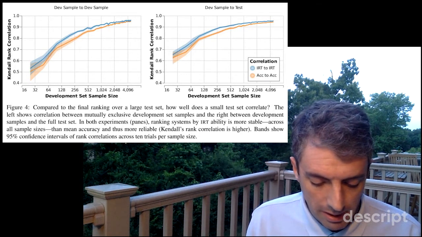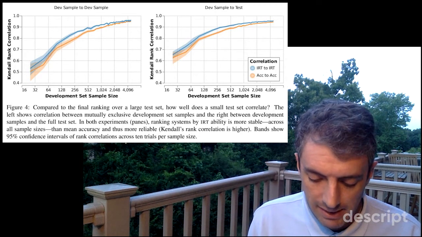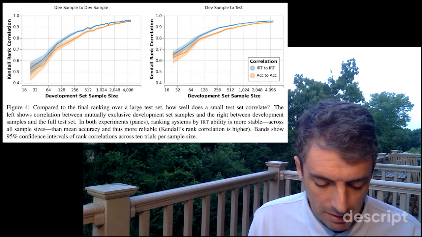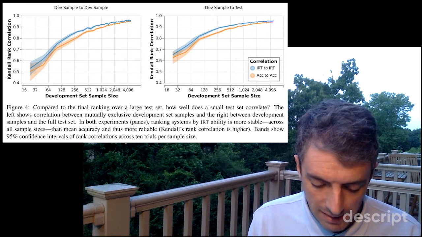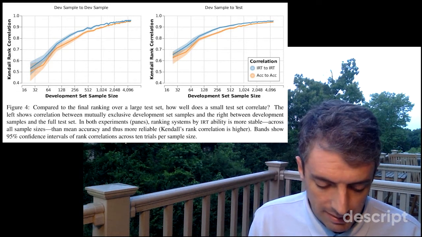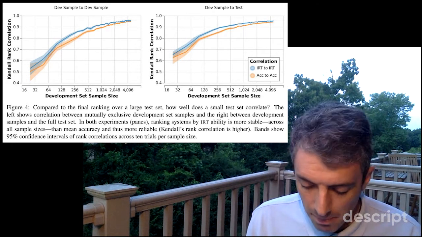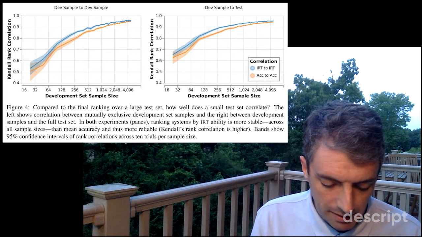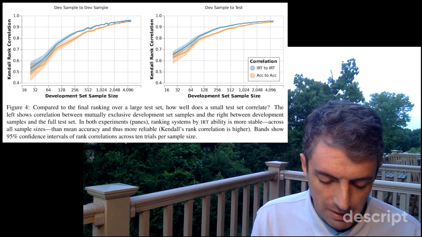The left shows correlation between mutually exclusive development set samples and the right between development samples and the full test set. In both experiments, ranking systems by IRT ability is more stable across all sample sizes than mean accuracy and thus more reliable. Bands show 95% confidence intervals of rank correlations across 10 trials per sample size.